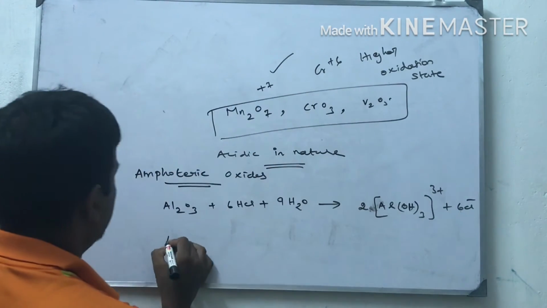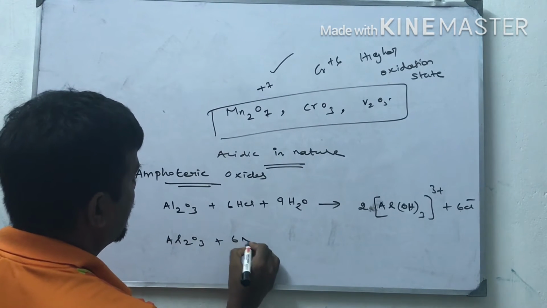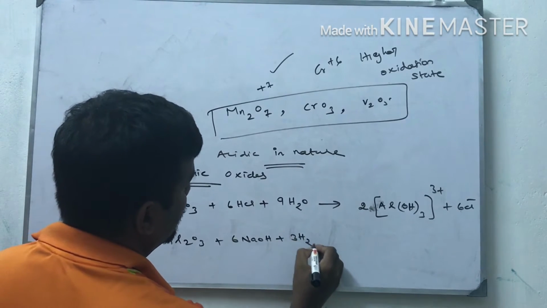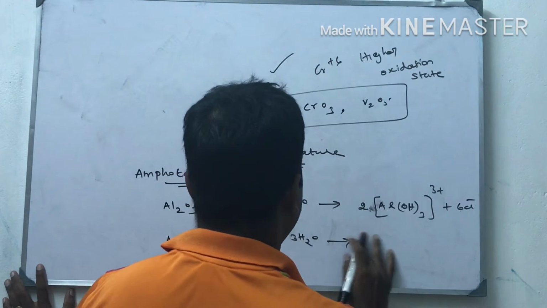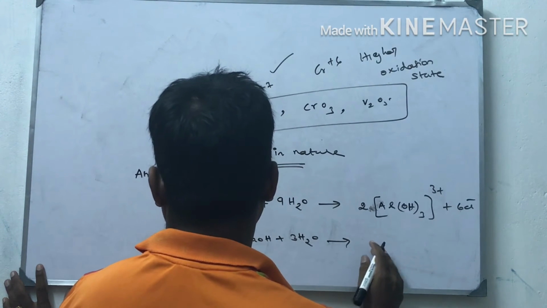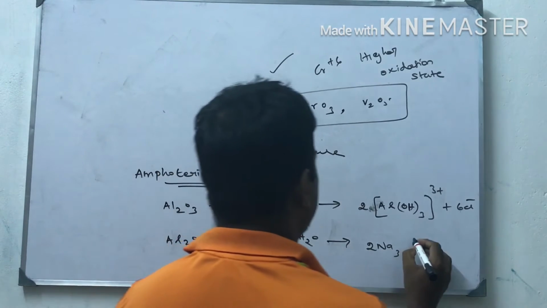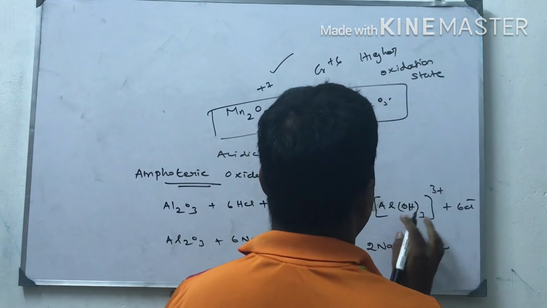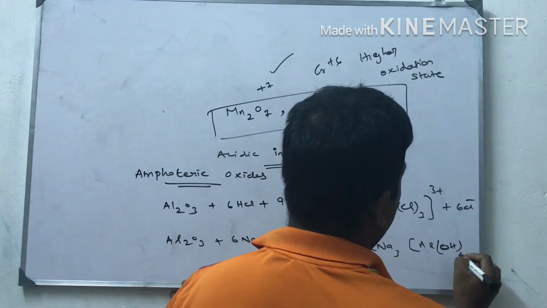Next, the same aluminum oxide Al2O3 reacts with 6NaOH plus 3H2O. It will give 2Na3[Al(OH)6].